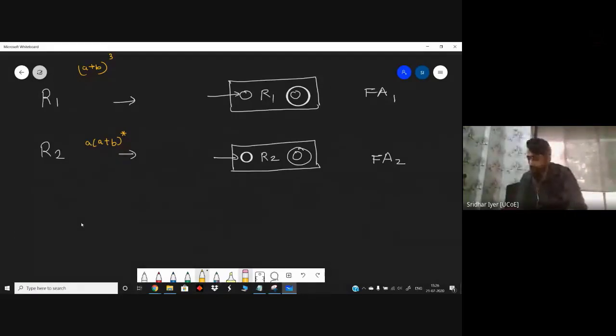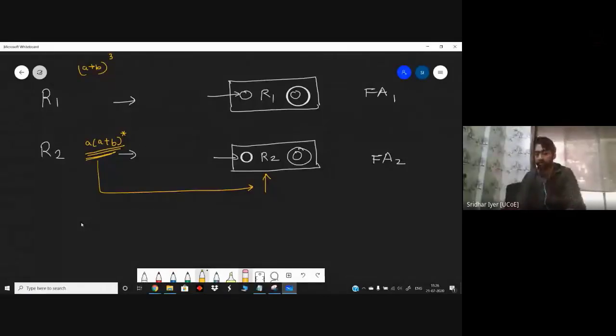Right? So this is how we represent an RE as an FA in a general format. Because what I'm trying to say is this particular box is nothing but corresponding to this RE. So this R2 box which you are seeing is nothing but a diagram. That diagram can be a small diagram, it can be a huge diagram. I'm going to show exactly how you can create a diagram for this RE. That is the agenda for today's lecture.